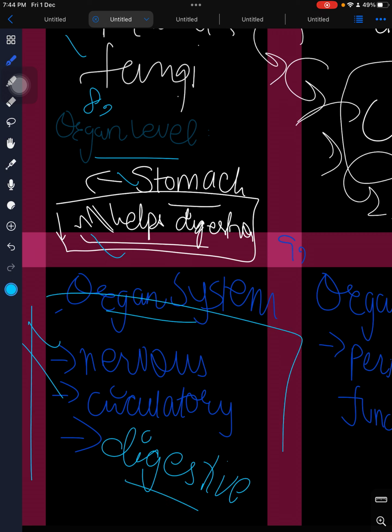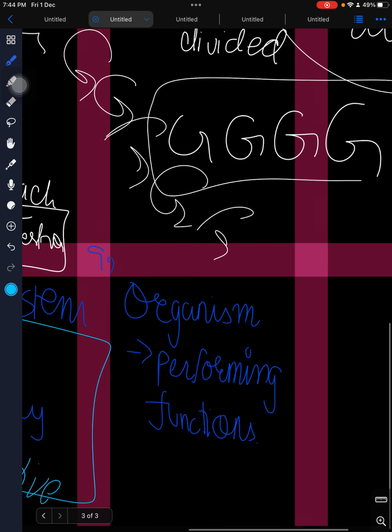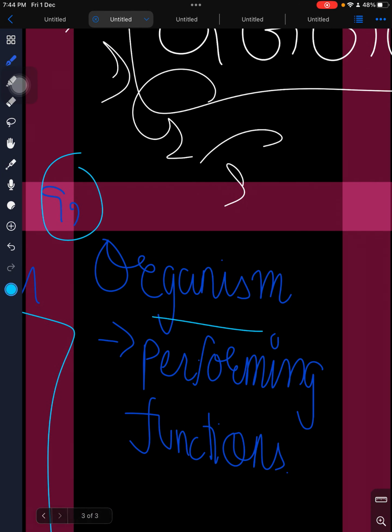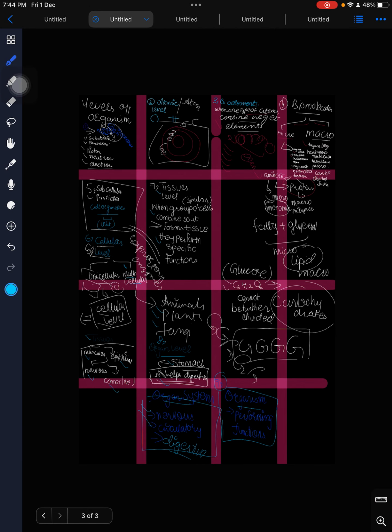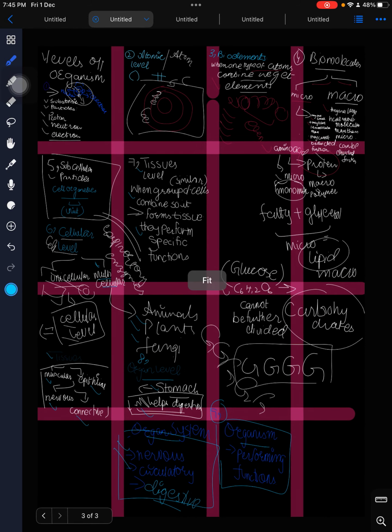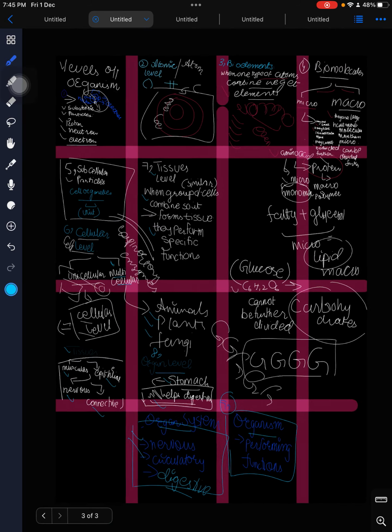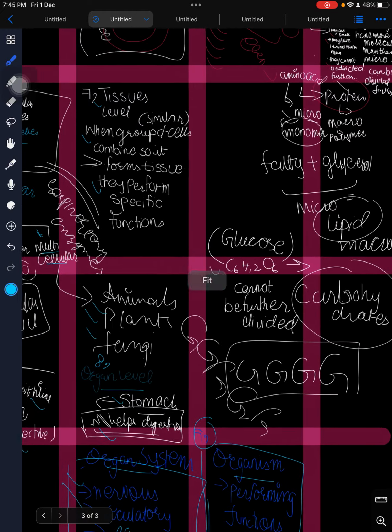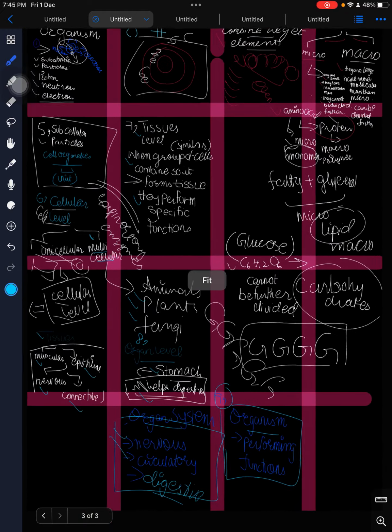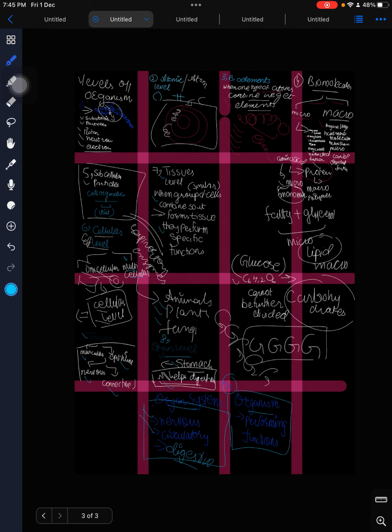Organs perform a specific function. Then in the ninth level we have the organism, the total organism which performs all the functions. So this was all the composition of humans and animals. Plants we will definitely talk about, and plants also go like that. Plants also have tissues, they have organs and an organ system, and they make a plant.